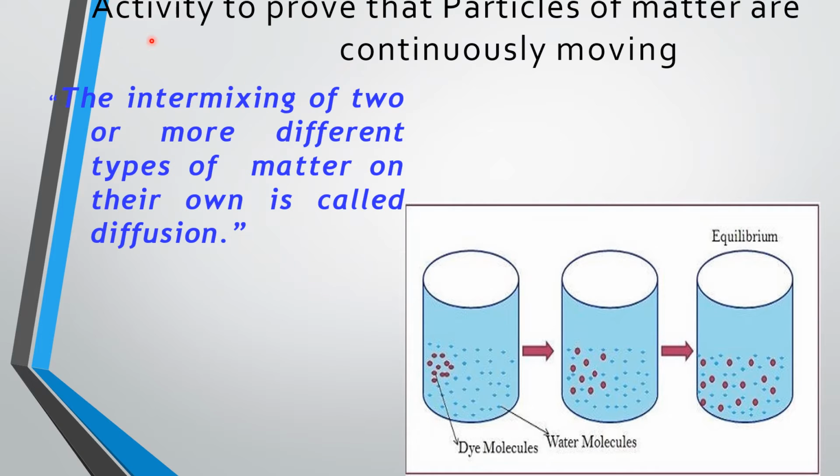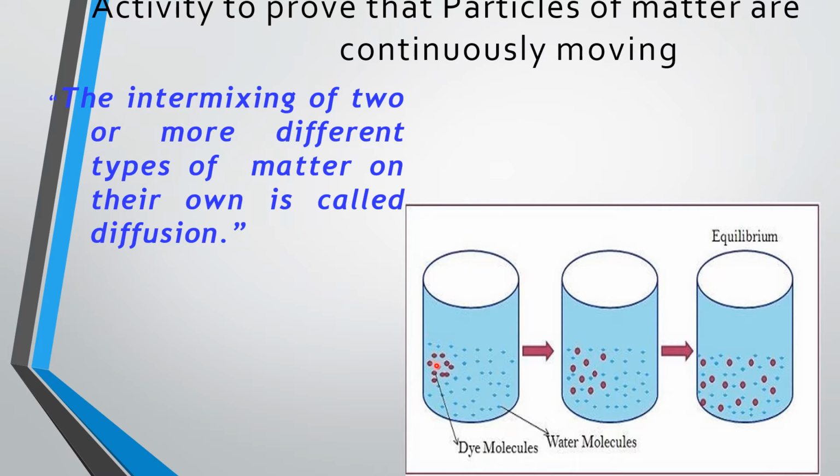In this slide, we are going to perform an activity to prove that particles of matter are continuously moving. In order to do that, we can use very simple materials available in our home or in our own classroom. What we need is a container, a glass beaker, and a drop of ink. You all will be having red and blue color ink pens and black color ink pens, right? You can use 1 or 2 drops of that ink. That is more than enough.